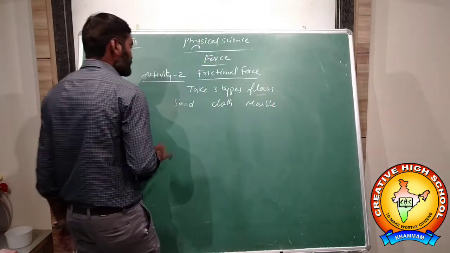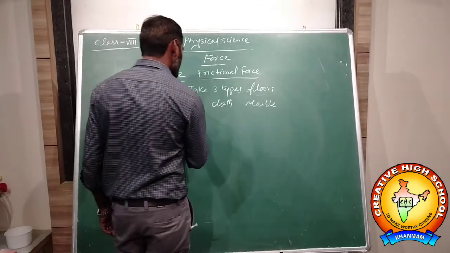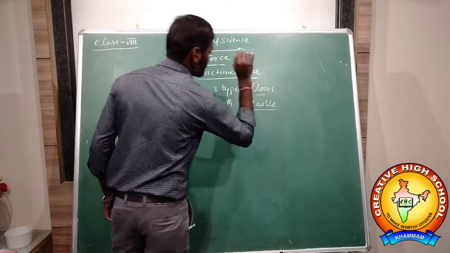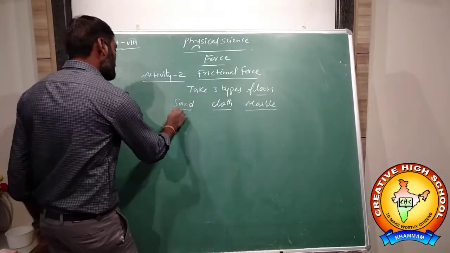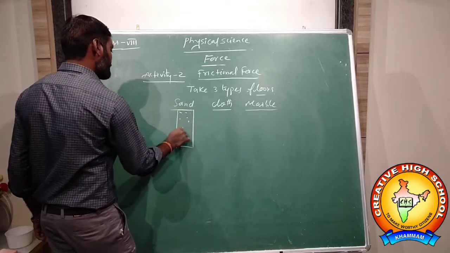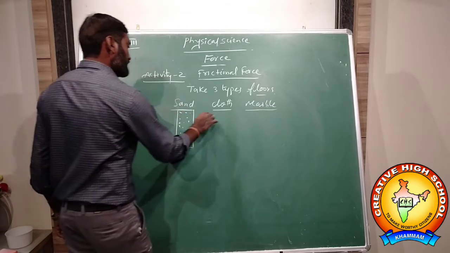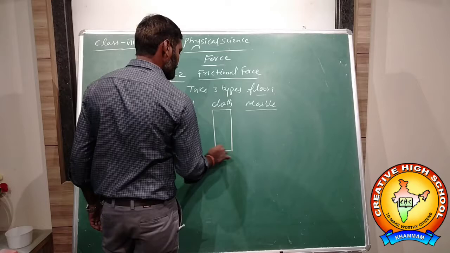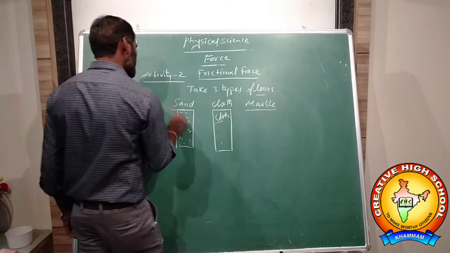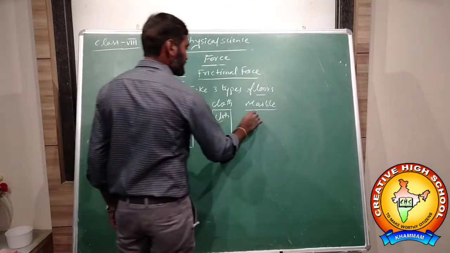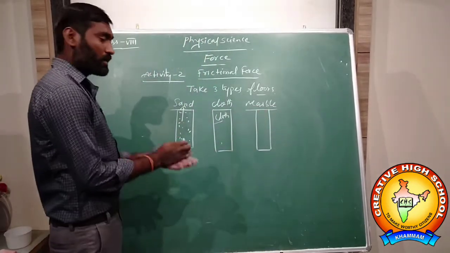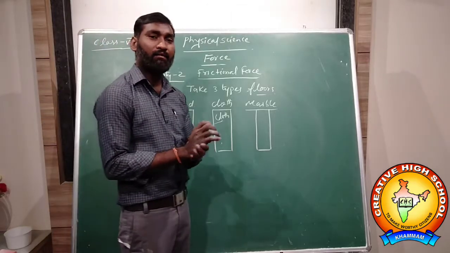So, sand floor: on the floor you can pour sand, and on the next floor you can place a cloth. The third one is a marble floor. This one is totally spread with sand, here it is totally cloth, and over here is a marble floor. Now we can take one ball.